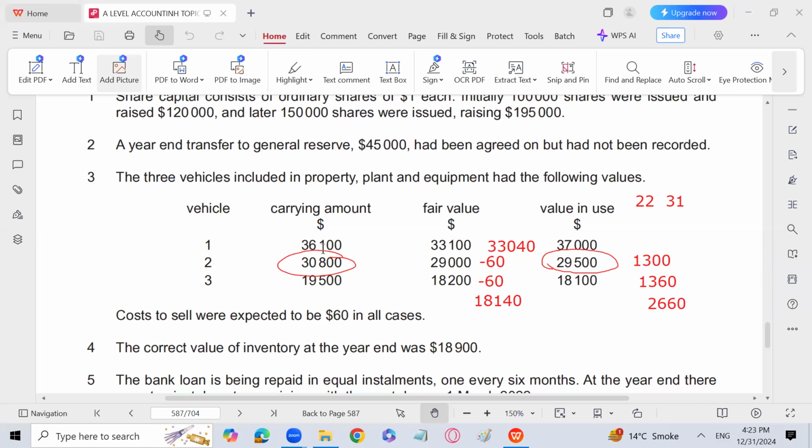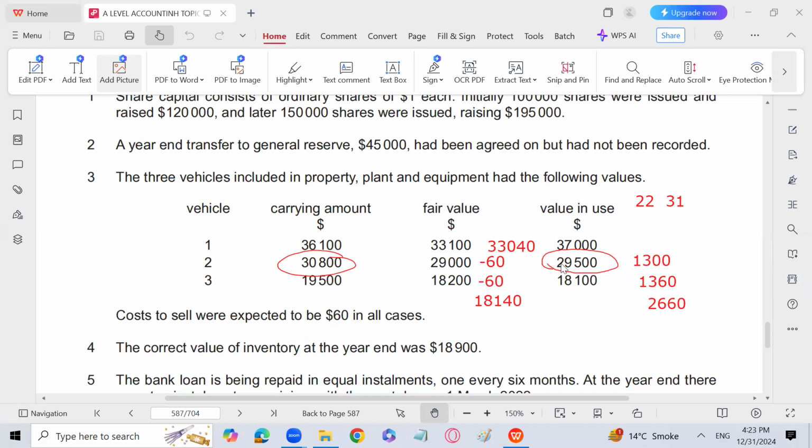Again, I repeat, impairment loss is the amount by which the carrying amount is more than the recoverable amount. And recoverable amount is the higher of fair value minus cost to sell and value in use. In vehicle number 1, the value in use is 37,000 and the fair value minus cost to sell is 33,040. So the higher of this is 37,000. But the carrying amount is not more than the recoverable amount, so there will be no impairment loss. But in second and third, after subtracting the cost to sell, here value in use is more. So that is the recoverable amount.